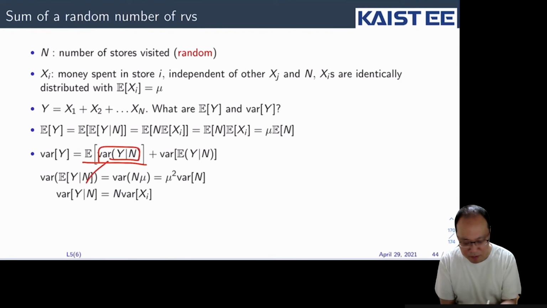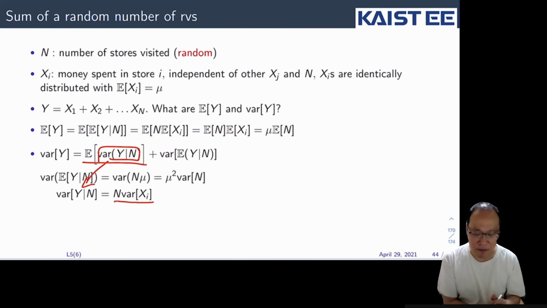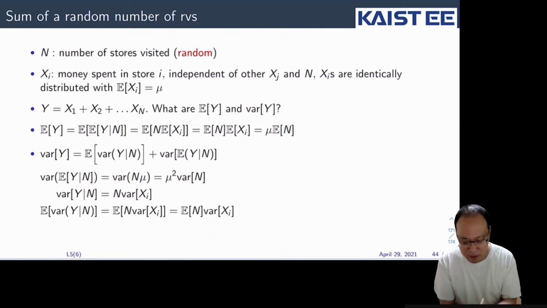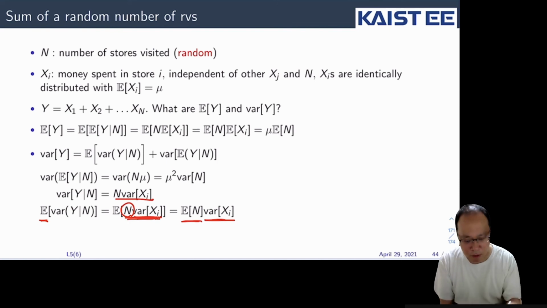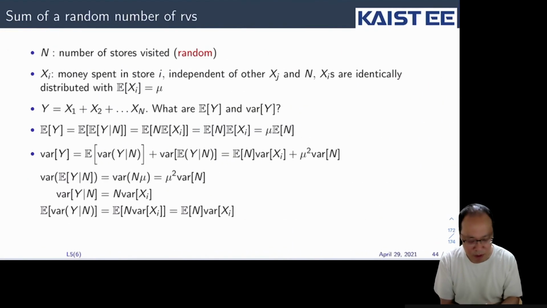Now we're going to compute the other part. In order to compute that, let's first compute the variance of Y given N. If N is given, then what is the variance of Y? That is N multiplied by the variance of Xi. Now, but N is random, so let's compute the expectation of the variance of Y given N. That is the expectation of this. The variance of Xi is a constant, so the constant comes out, and we get the expectation of N multiplied by the variance of Xi. So we get this, and these should be added together. So we get this formula.